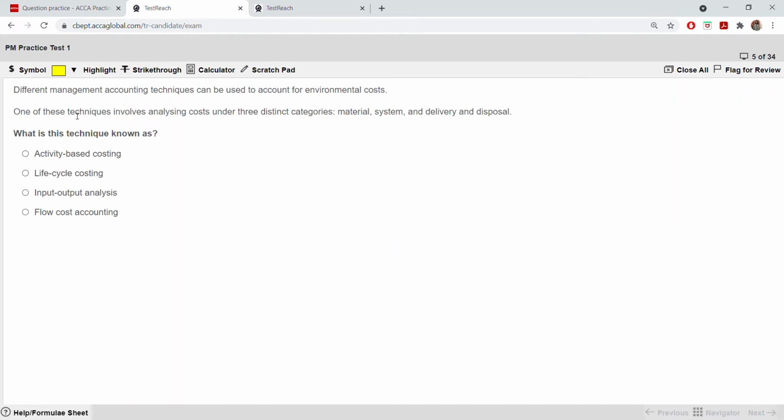Next, different management accounting techniques can be used to account for environmental cost. One of these techniques involves analyzing costs under three distinct categories: material, system, and delivery and disposal. What is this technique known as? Activity-based costing, life cycle costing, input-output analysis, or flow cost accounting. It is known as flow cost accounting. It's a flow, right? From material to system, then to delivery and then disposal. Make sure that you know all this: activity-based costing, life cycle costing, input-output analysis. You'll be studying all those things in performance management.